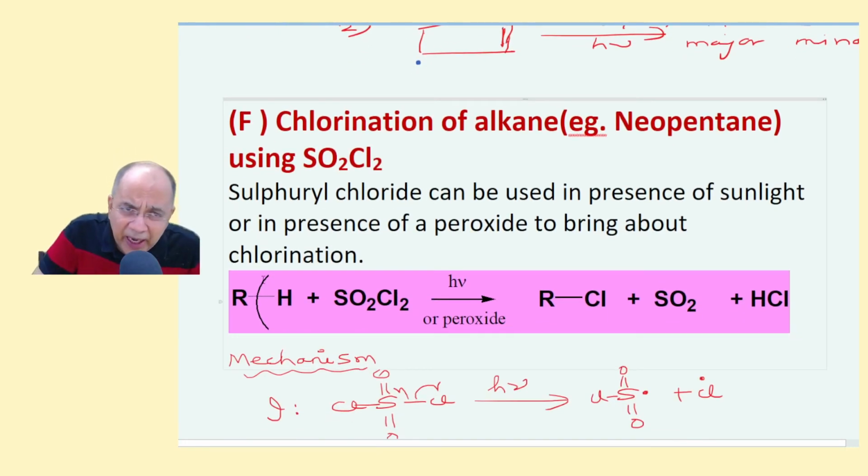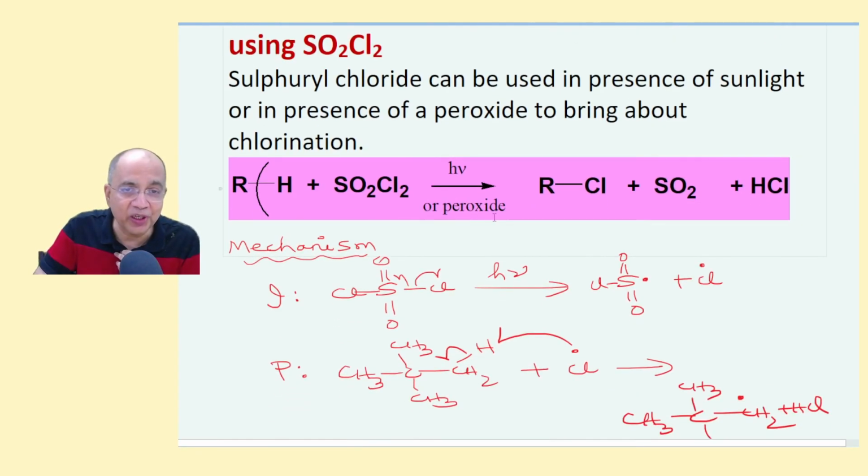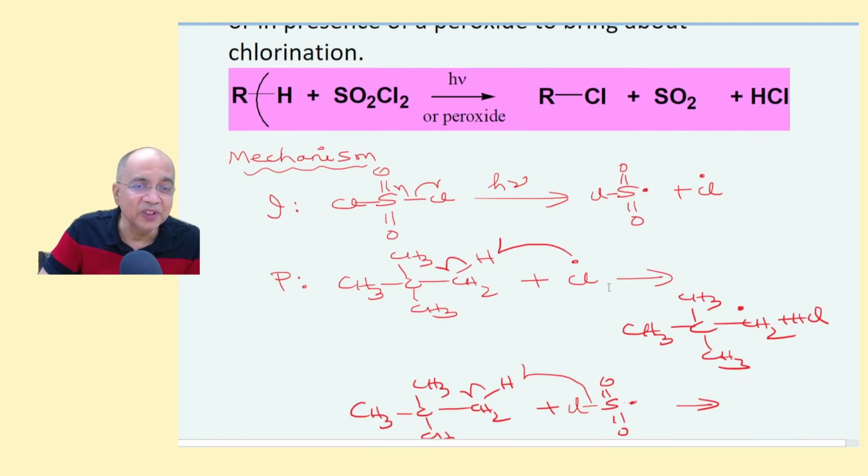Then another way to chlorinate is using sulfuryl chloride. This is a substitute for chlorine. Instead of taking chlorine, you can take SO2Cl2, not SOCl2, SO2Cl2. That can be used as a substitute for chlorine in presence of sunlight or another peroxide initiator, because if you do not have sunlight, then you can take the help of another free radical initiator like a peroxide to give you alkyl chloride, then SO2 plus HCl. Now I have shown you the mechanism.